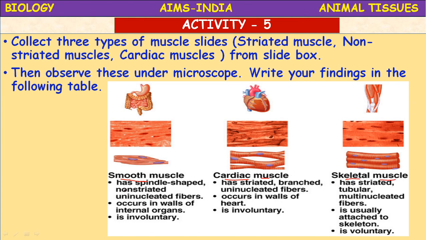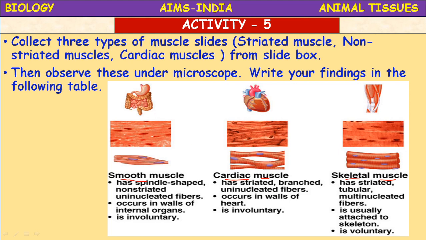We'll go through now. If you take the smooth muscle, it has a spindle shape. It has spindle shaped cells. They are non-striated. Smooth muscles are non-striated, and they are uninucleated fibers. Uninucleated, only a single nucleus is present. Example, the muscles of the intestine. Then it occurs in the walls of internal organs, and it is involuntary. Involuntary means work on its own.